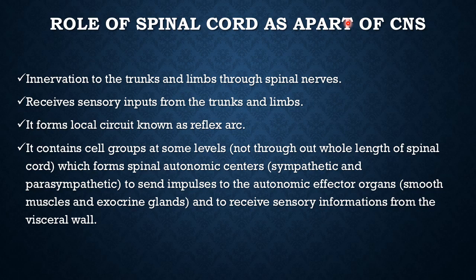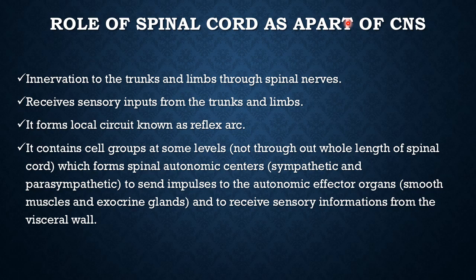Okay, so it provides innervation. Innervation means nerve impulse. Okay, it provides innervation to the trunk and limbs through its peripheral outflow known as spinal nerves. Okay, so innervation to the trunk and limbs through spinal nerves.